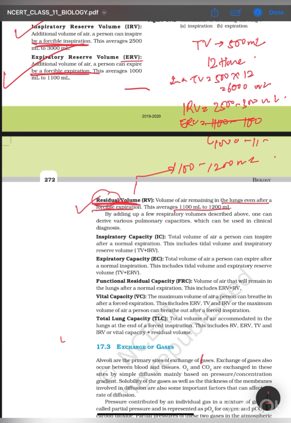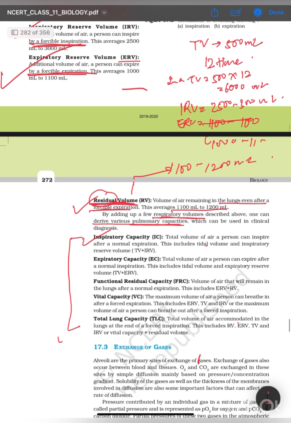Now we can see here that we can derive these pulmonary capacities by adding the respiratory volumes. So let us see how. Inspiratory capacity: the total volume of air a person can inspire after a normal expiration. Normal expiration means TV. So after TV, how much can a person inspire? Tidal volume plus IRV, that much an individual can inspire after a normal expiration.